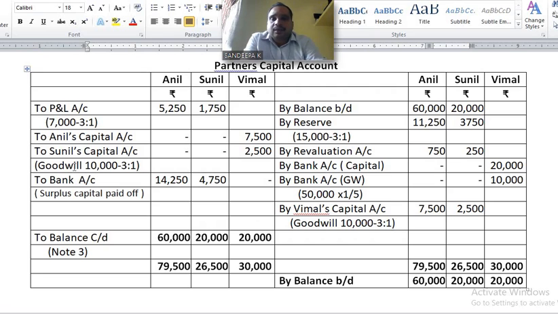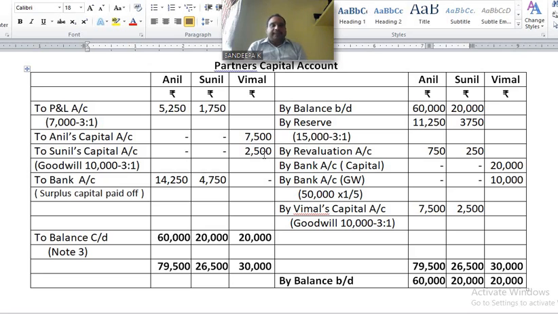Write in bracket, goodwill 10,000, sacrifice ratio 3:1. 10,000 into 3 by 4, to Anil's capital account, write it in last column 7,500. Next, 10,000 into 1 by 4, to Sunil's capital account 2,500.